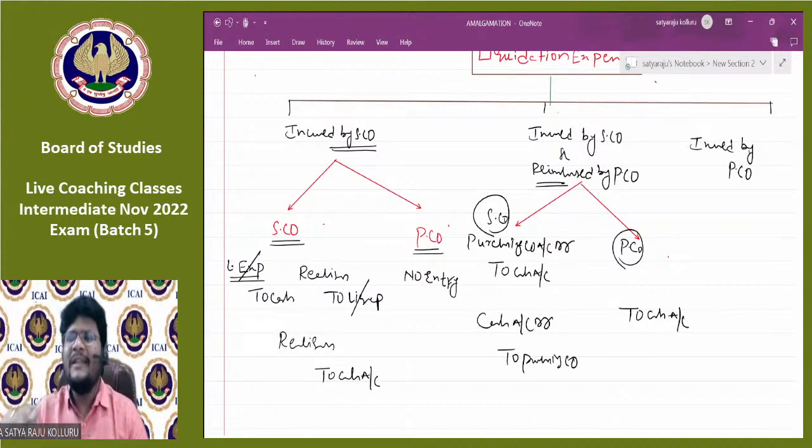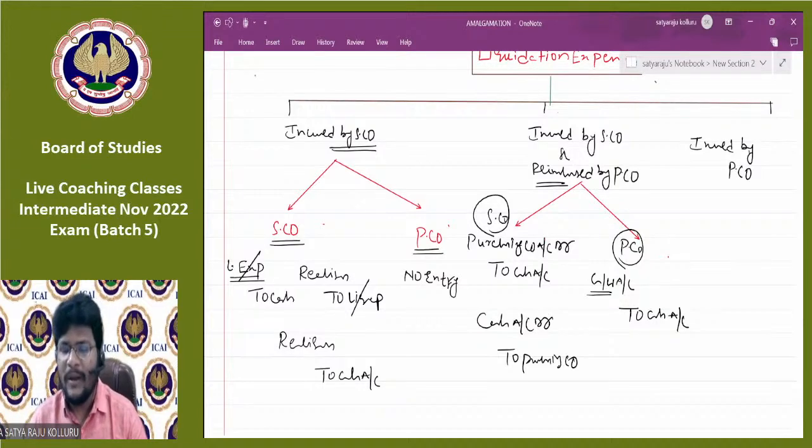Whenever you are paying excess money over the worth taken, that excess is for the purpose of, tell me guys, goodwill. Why are you paying the excess amount right now? For the purpose of reimbursement, to retain the goodwill. The selling company has certain goodwill, that's why I'm paying. That's why the entry is goodwill account debit to cash account. That is the impact in the books of the purchasing company.